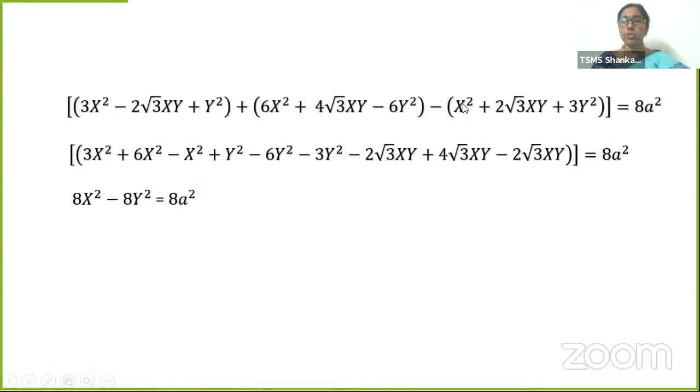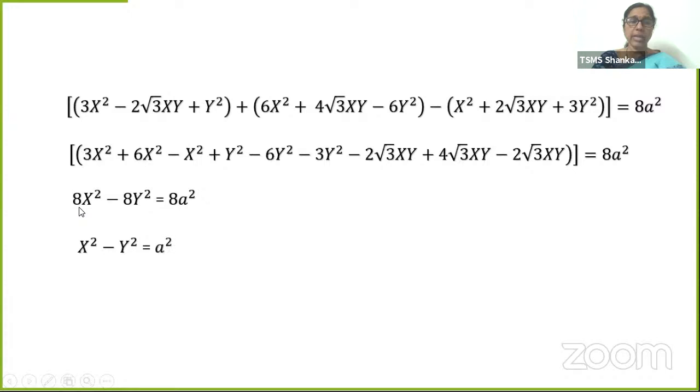See children, here minus into plus, minus 2 root 3, minus into 3y square, minus y square, minus into plus minus 3y square. Then all this minus 2 root 3xy, 4 root 3xy, minus into plus minus 2 root 3xy, we brought it, is equal to 8a square. Do they get cancelled? Minus 2 root 3 minus 2 root 3 is how much? Minus 4 root 3 and plus 4 root 3. This term entirely gets cancelled. 3 plus 6, 9 minus 1, 8x square. Minus 6 minus 3, minus 9 plus 1, minus 8y square is equal to 8a square.